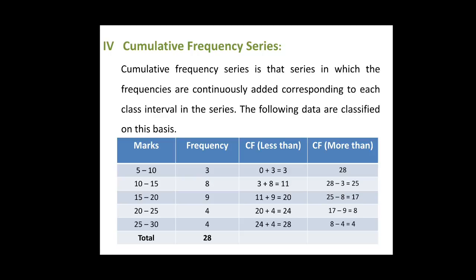And by doing this, we will get the less than cumulative frequency series. And in the second case, cumulative frequencies are expressed on the basis of lower limits of the class interval. Example, more than 5, more than 10, more than 15, and so on. And it will give us the more than cumulative frequency series.